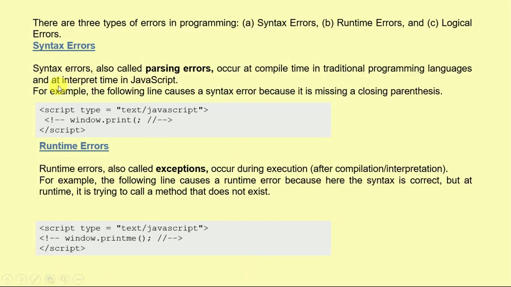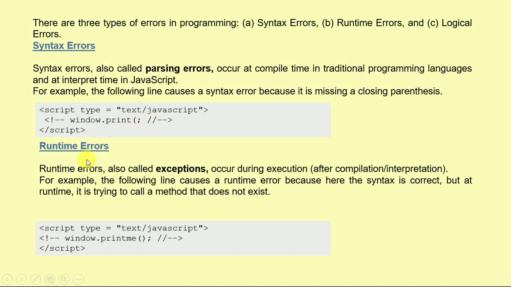And now we have errors. How can we handle errors? There are three types of error in programming: syntax error, runtime error, and logical error. Syntax errors, also called parsing errors, occur at compile time in traditional programming languages and at interpret time in JavaScript. Script type text/javascript window.print causes a syntax error. Here we can see the syntax error.